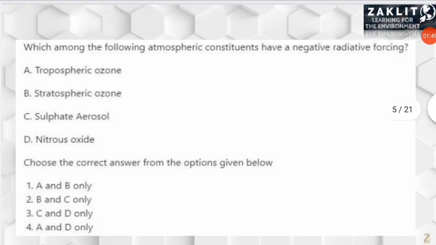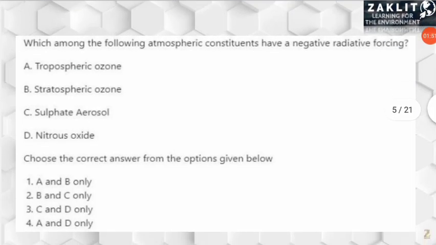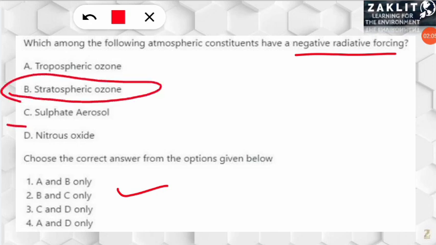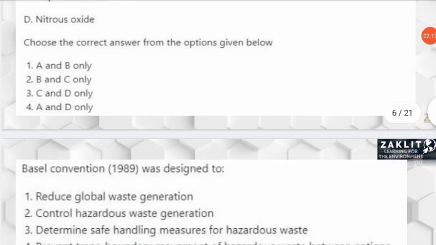This question was again repeated by the NTA. The question was: which among the following atmospheric constituents have a negative radiative forcing? Here the correct option will be option number 2, B and C only. That means stratospheric ozone and sulfate aerosol, both of these compounds have negative radiative forcing in the atmosphere. Moving to the next question.